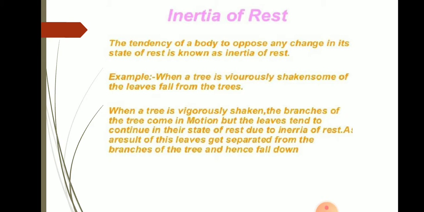The fruits and leaves try to remain at rest, but the branches move, so they get detached from the branches and fall down.